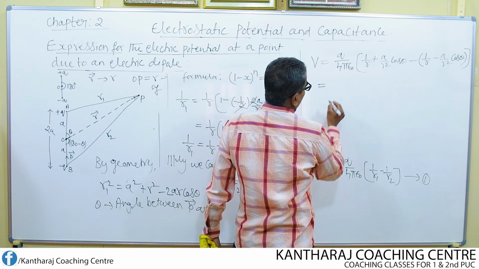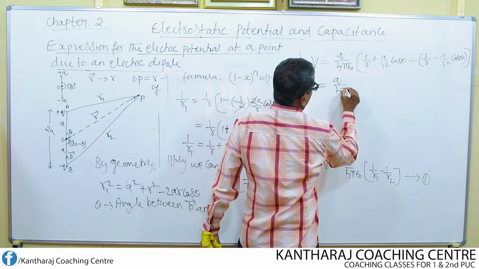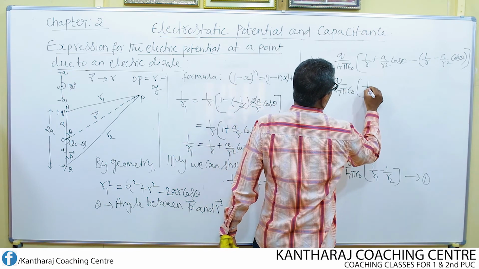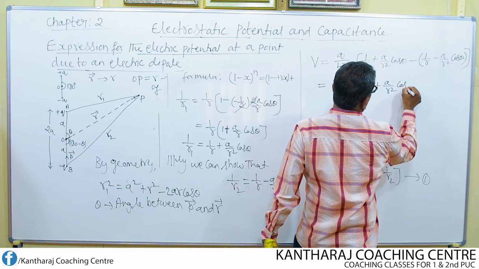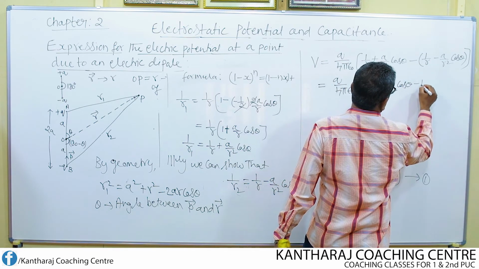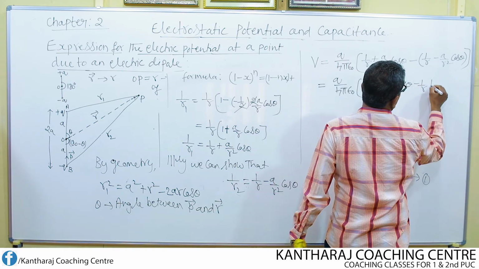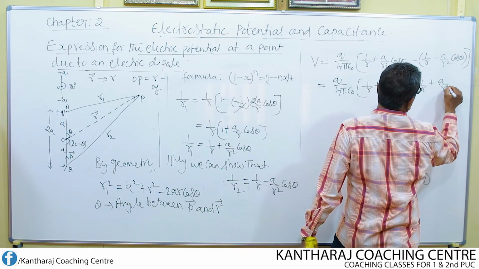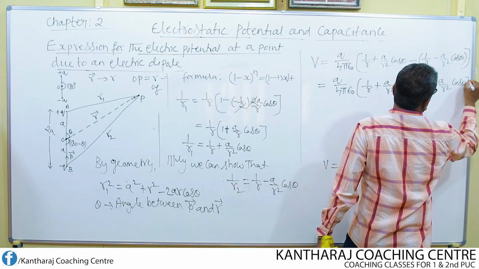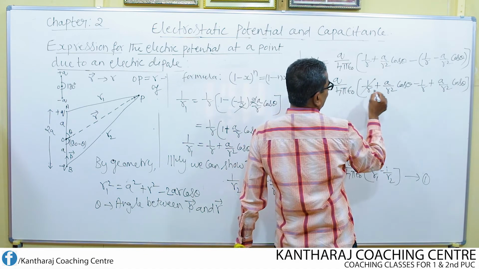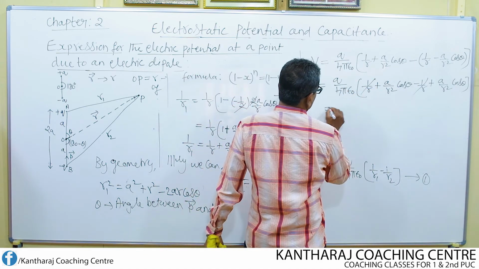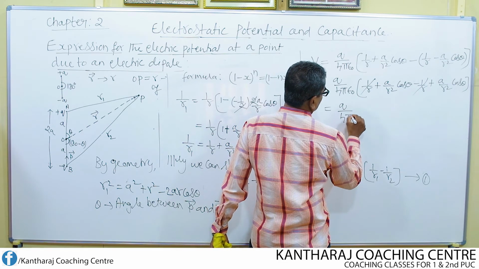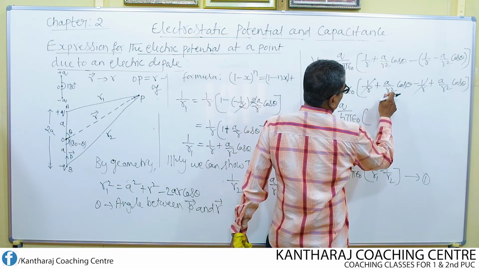This is equal to now Q by 4 pi epsilon naught into 1 by R plus A by R square into cos theta. Minus into plus is minus 1 by R, minus into minus is plus A by R square cos theta. So what is the term which gets cancelled here? 1 by R and minus 1 by R get cancelled. Finally, this is Q divided by 4 pi epsilon naught A by R square cos theta.